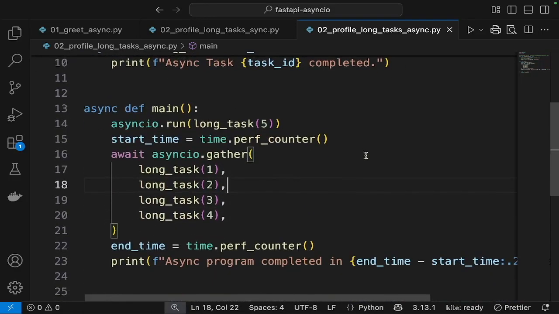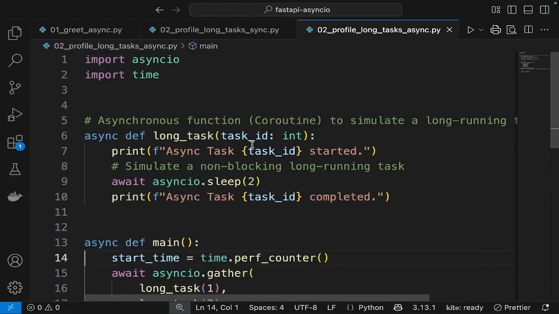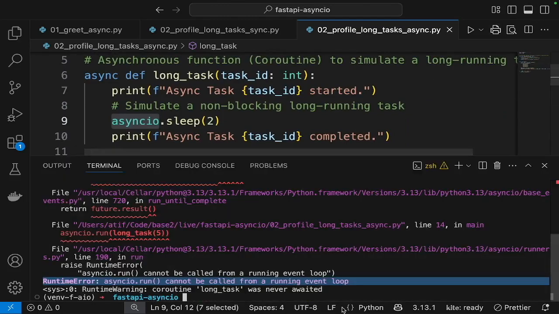Another possible mistake is to miss the await keyword when calling the coroutines. Let's remove this and let's see what happens if I call sleep function without await. It is asyncio sleep, which is a coroutine. So let's see what happens in this case.